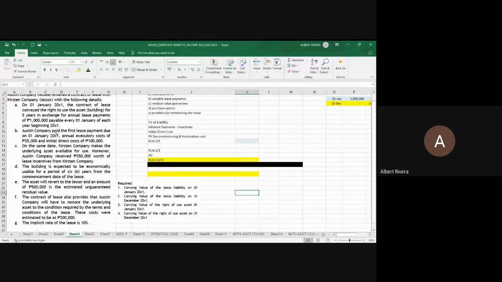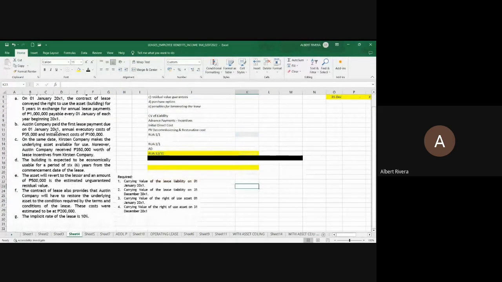In letter B, there is an annual executory cost of 35,000 that is to be treated as an outright expense and an initial direct cost of 100,000 that is to be capitalized when you are asked to compute for the right of use asset. In letter C, there is a lease incentive of 350,000 which is a contra or a deduction to your advance payments. If there is no advance payments, that also serves as a deduction in computing for your ARWA.